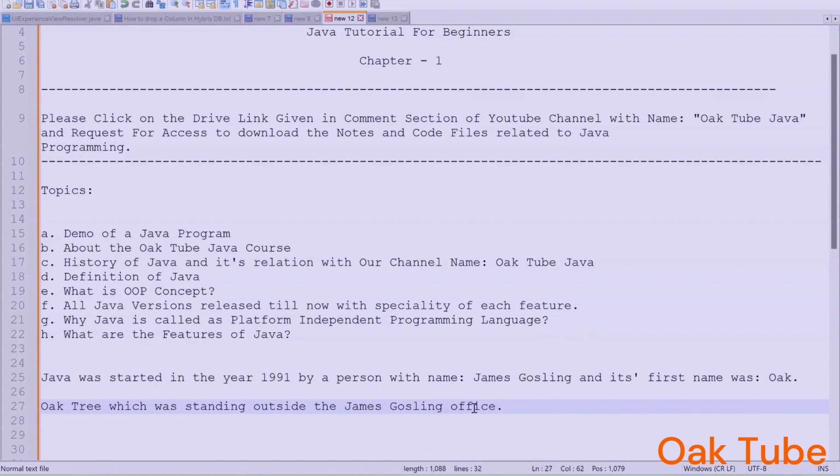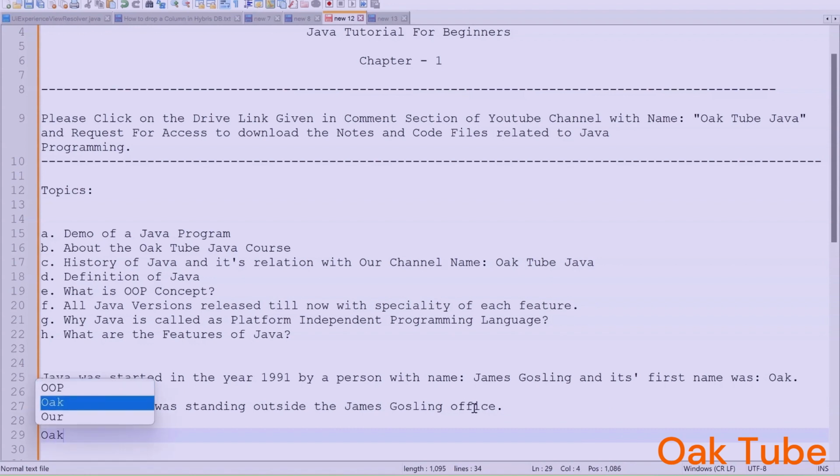But do you think that after Oak, its name was changed to Java? No. After Oak, the name was changed to Green. This was the second name which was given to Java, and finally, after Green, its name was changed to Java.